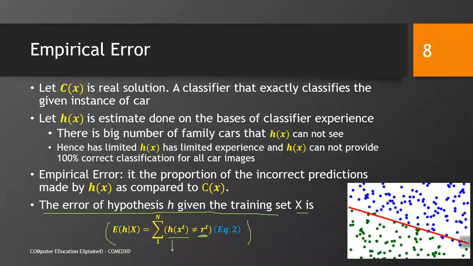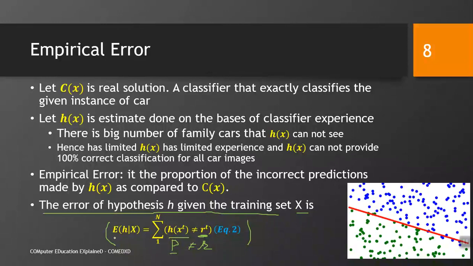So, the prediction may be equal to the actual value R, and it may not be equal to the actual value R. The prediction, when it is not equal to the exact value of R, means that it is an error, and we sum up all the errors, which gives you the empirical error for all examples.